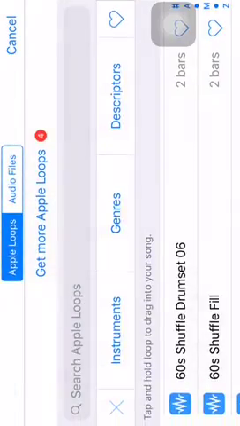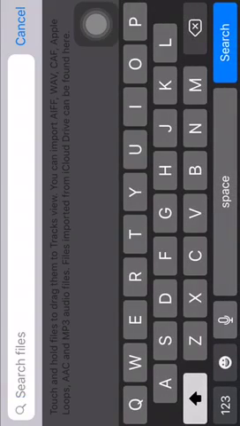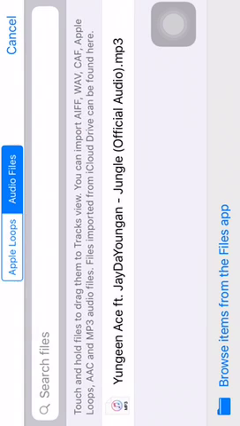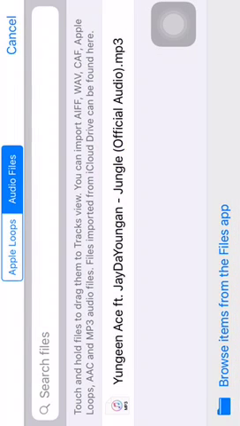Excuse me, y'all. Browse items from the Files app. After you click on browse items from the Files app, click on the one that you want to use.